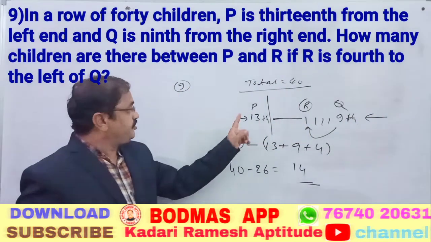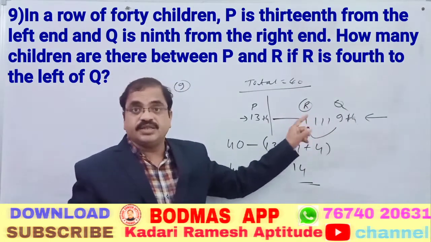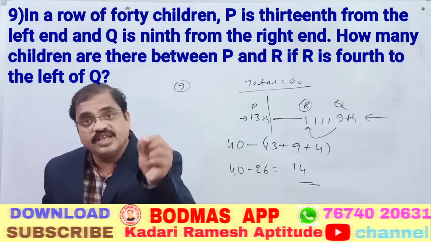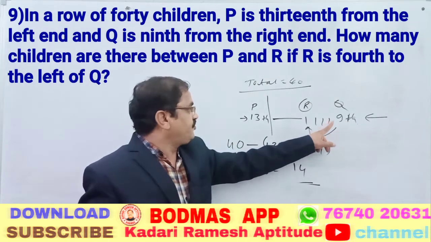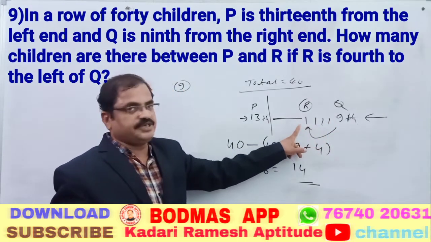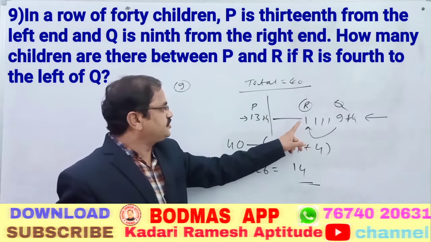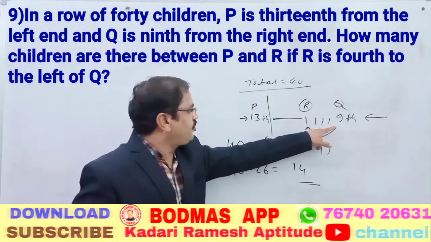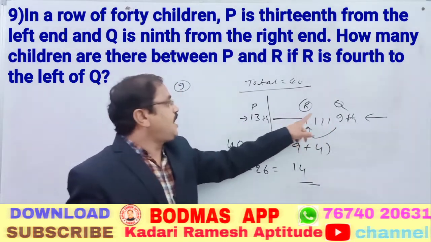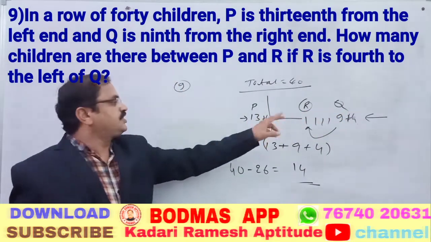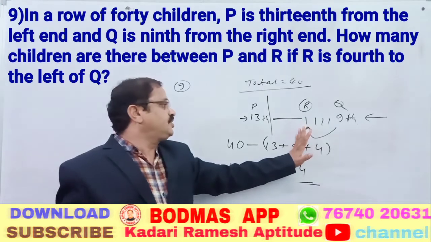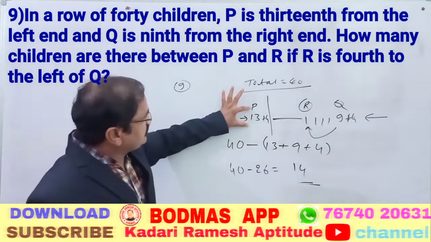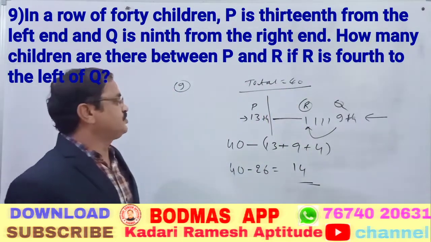Second is between P and Q, R is there, that R is 4th to the left of Q. If there is Q, 4th left means 1, 2, 3, 4, 4 persons. So there are 4 persons, it is confirmed. R in between Q, nothing but 3 persons will be there, R is the 4th person. So then how many students are between this and this asked? P and R asked in this question.